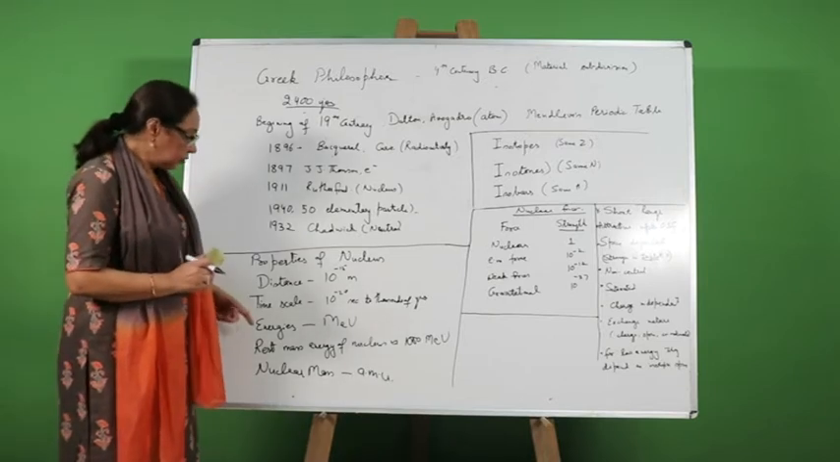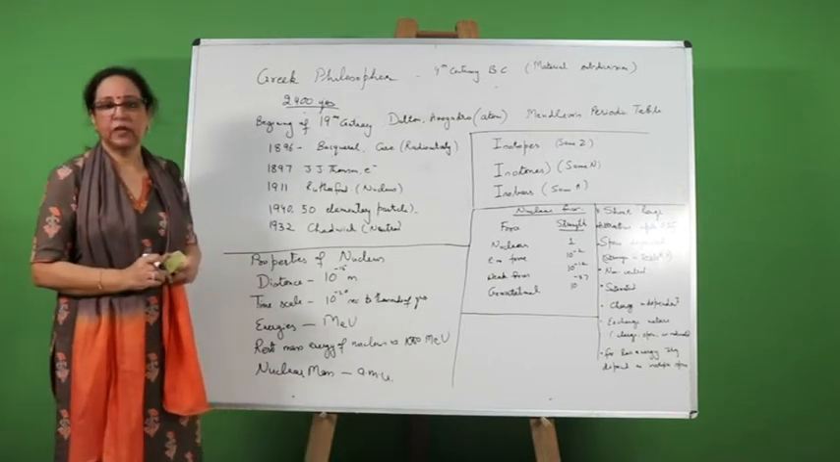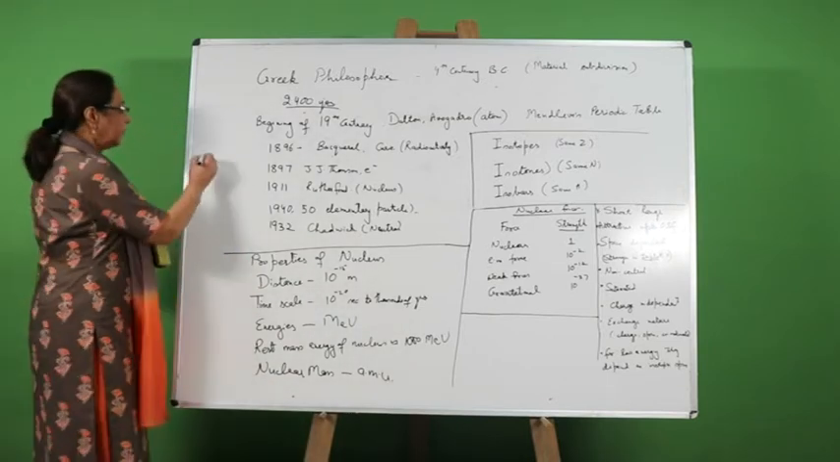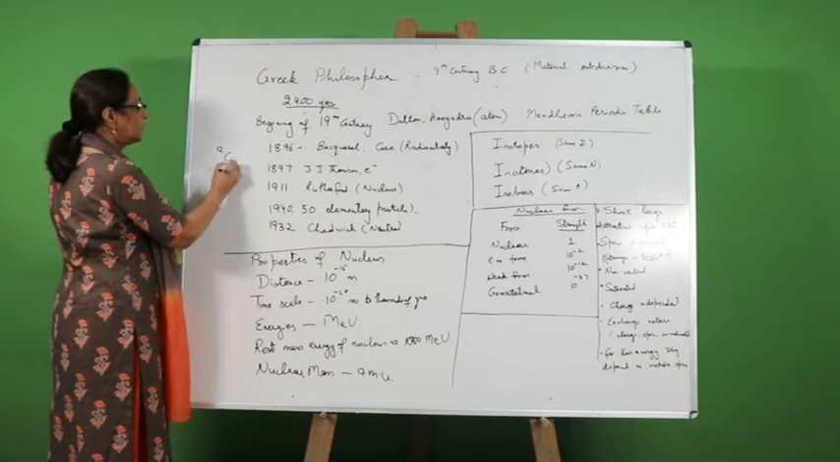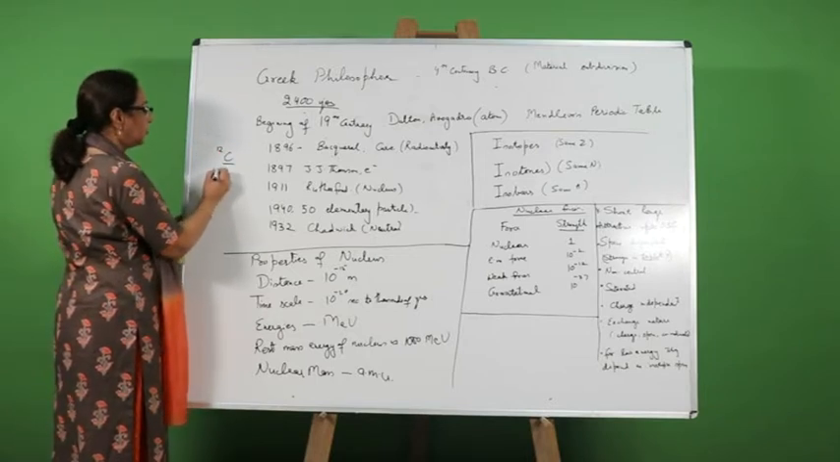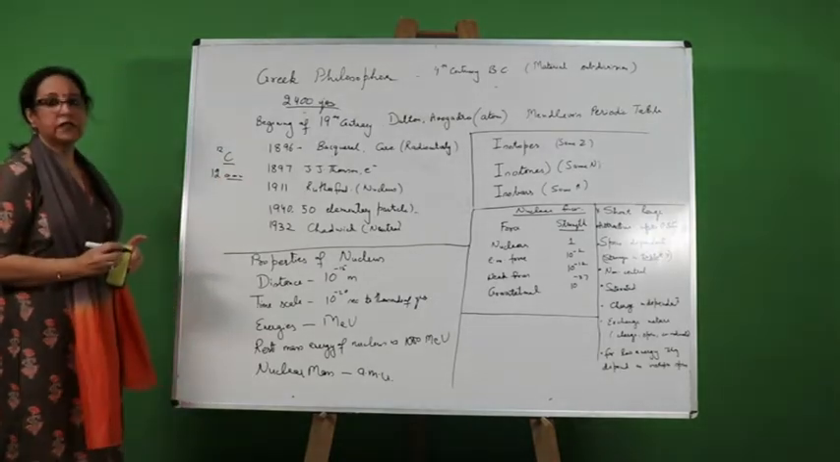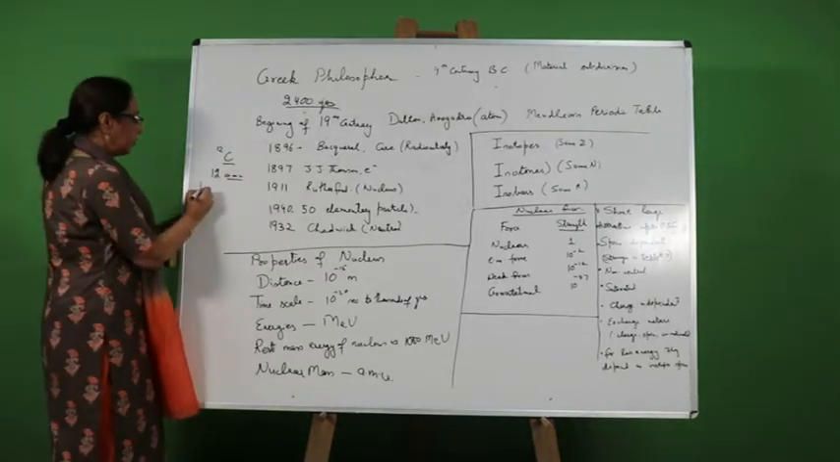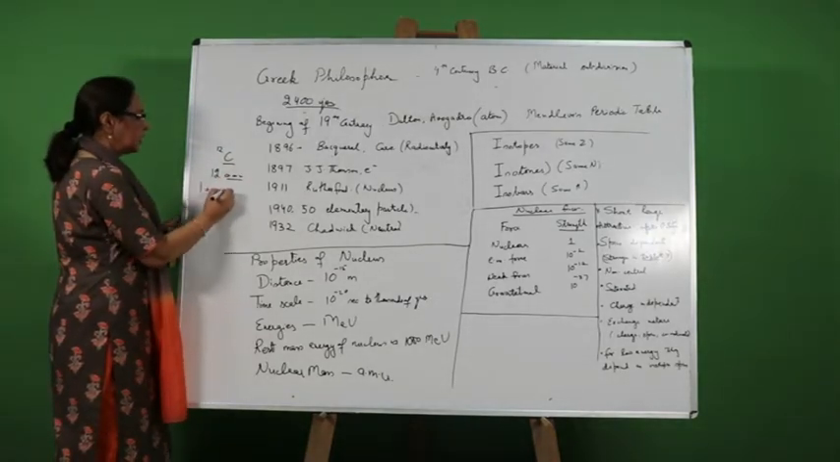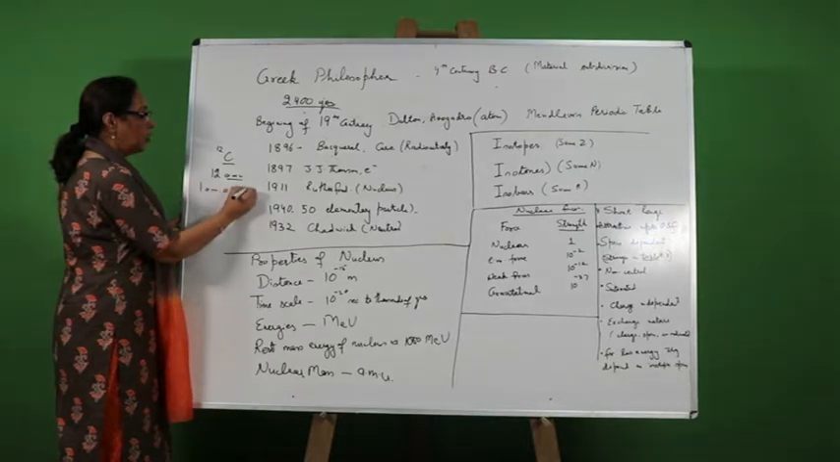When we talk about nuclear mass, it is measured in atomic mass unit. We know that the carbon atom, 12C, has a mass of 12 atomic mass units. And this mass unit can be converted into MeV. One atomic mass unit is approximately equal to 931 MeV of energy.